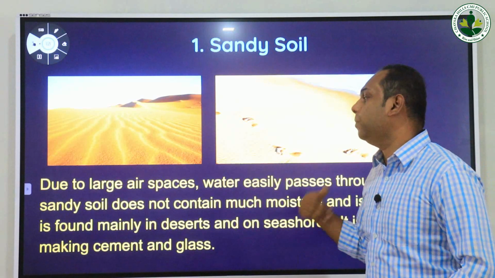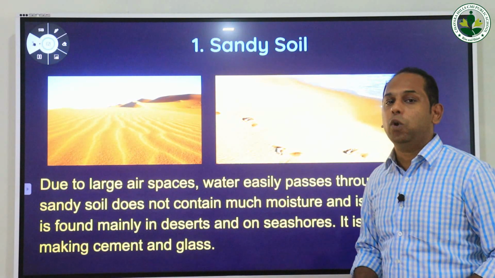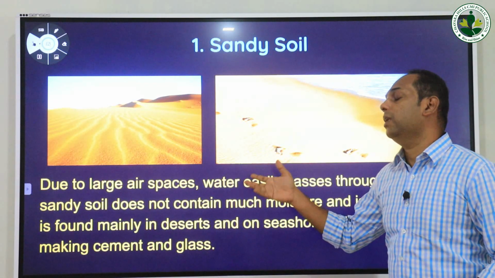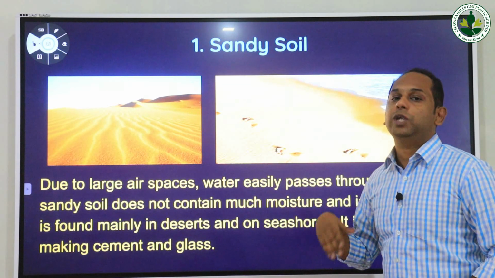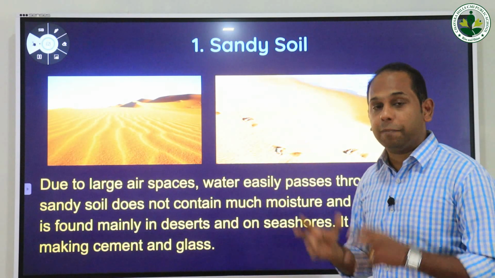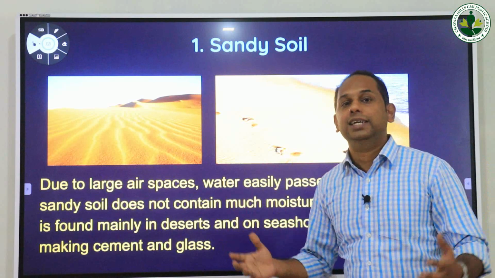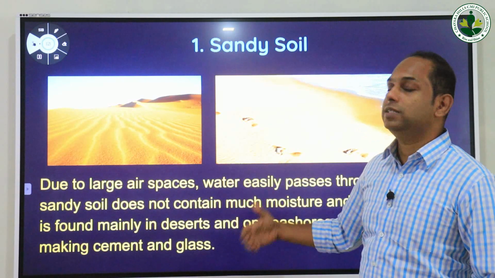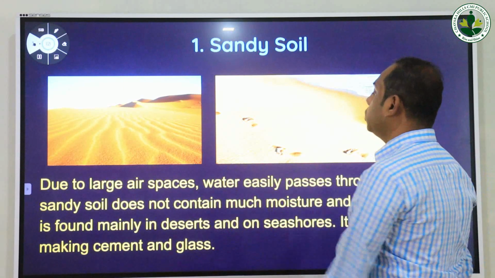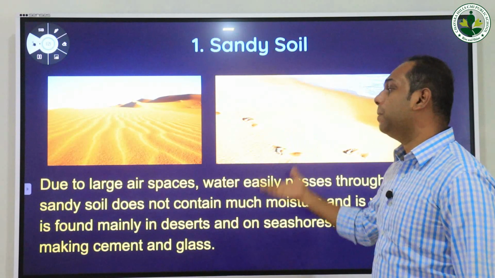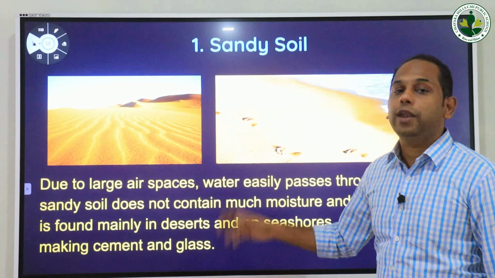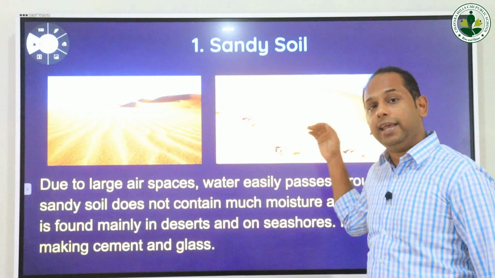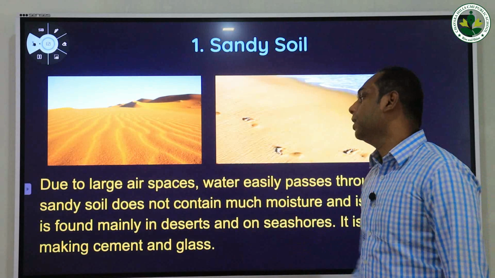And in the last classes, we studied about sandy soil from the previous lesson, isn't it? We studied that sandy soils are mainly present in deserts and the seashore, mainly the areas which are very near to the seas. We can see the sandy soil there. So what is the major speciality of this kind of soil? Due to its large air spaces, water can easily pass through this soil.